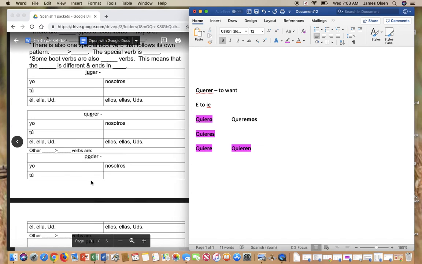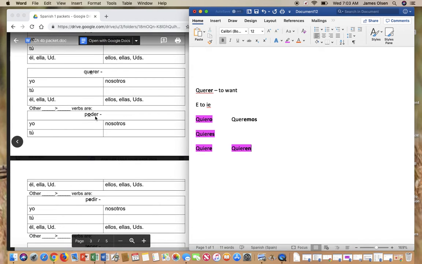Okay, so let's go down and do this next verb. The next verb is poder. And poder means to be able. In other words, can. Now over on the left side, I want you to write how this verb stem changes.